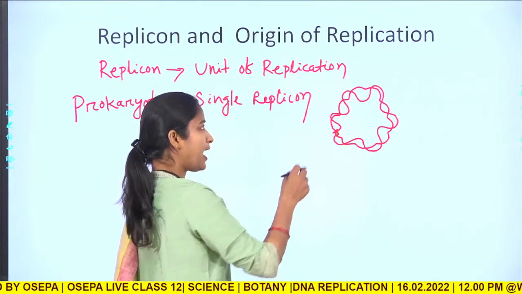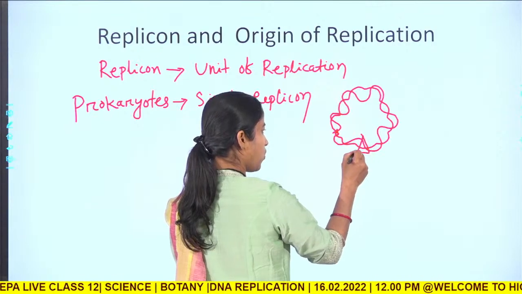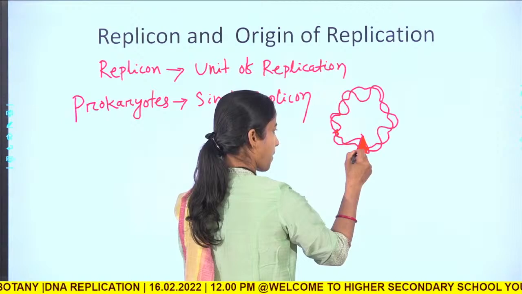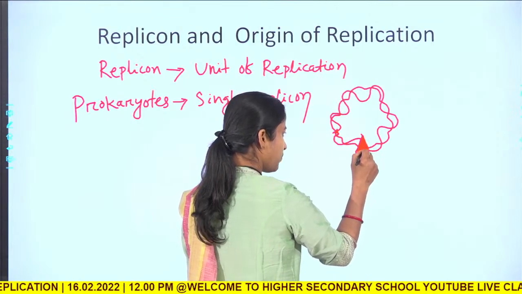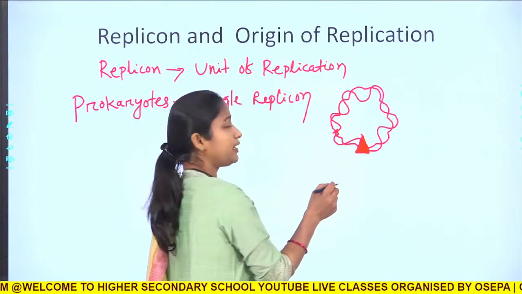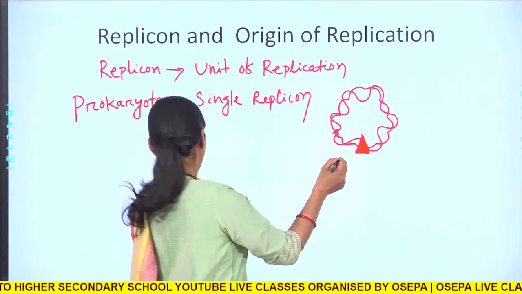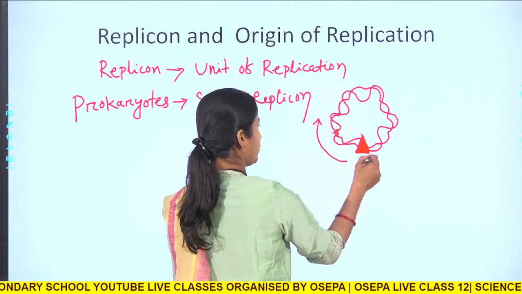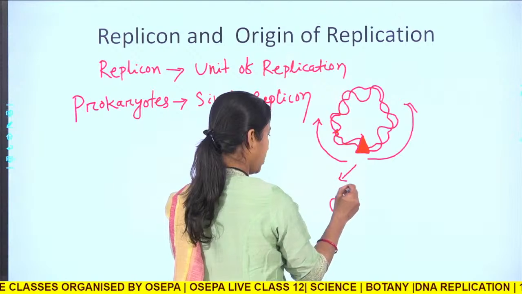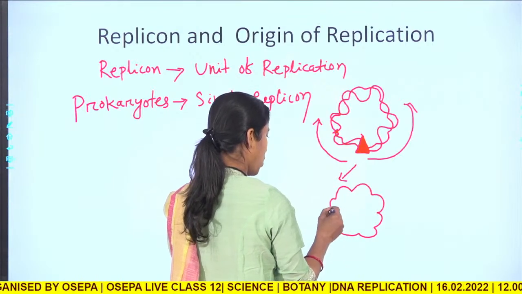Okay. Now, it has a single point. I will tell you what it is. Now, let us suppose this is a point. Okay. So, from this point, your DNA replication will start. Okay. And it will proceed to end off in creating two double stranded molecules.